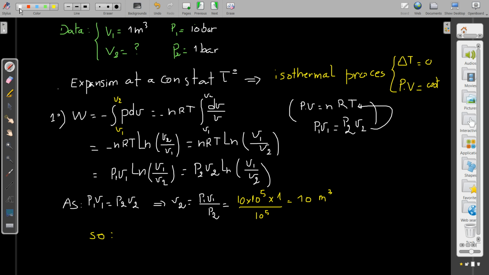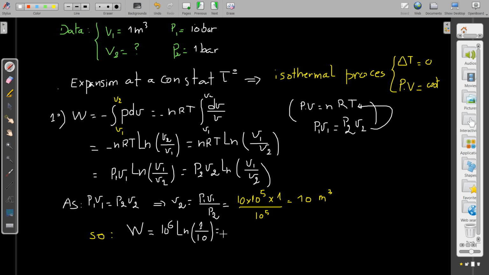So you can now find the work, which is equal to P1 V1, 10 to the power of 6 altogether, 10 multiplied by 10 to the power of 5, 10 power 6, ln of what? Of V1, which is equal to 1, over V2, which is equal to 10 meter cube. واضحة، مفيش مشاكل في الunits.